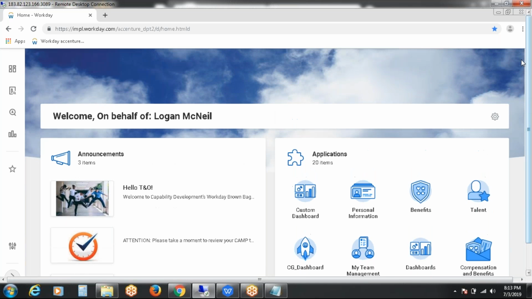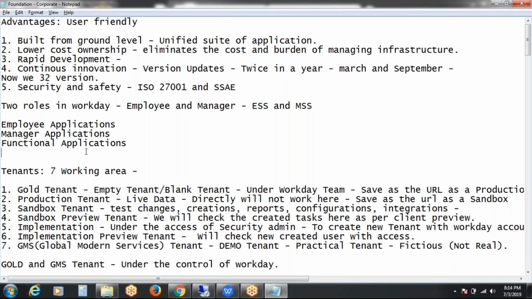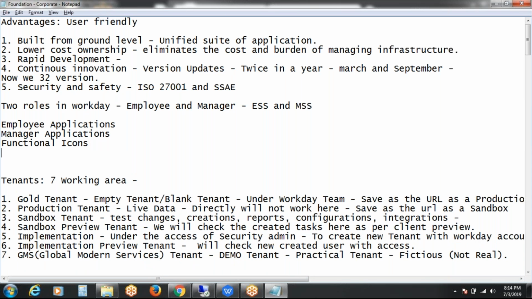These are all functional icons, where these icons are the buttons which help us perform actions in Workday. And these are not applications, these are just icons. Actually, I mentioned icons as applications, but these are not applications.